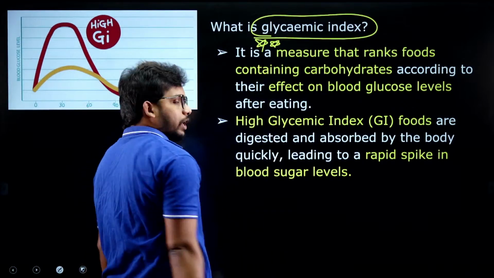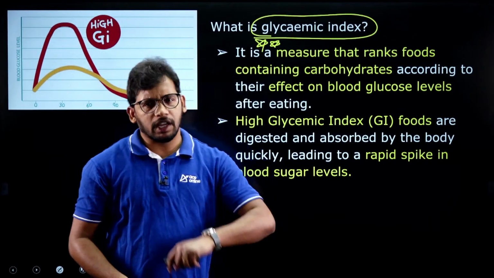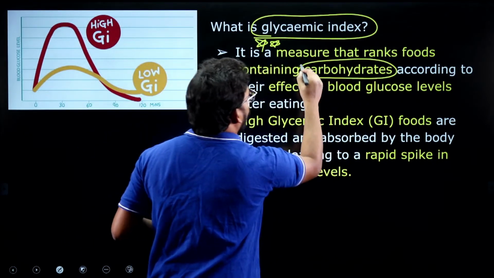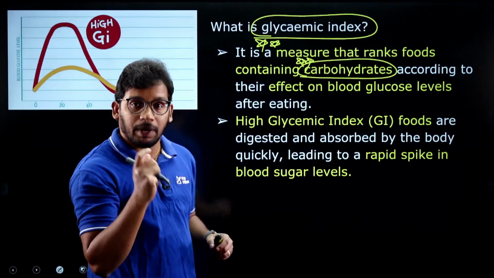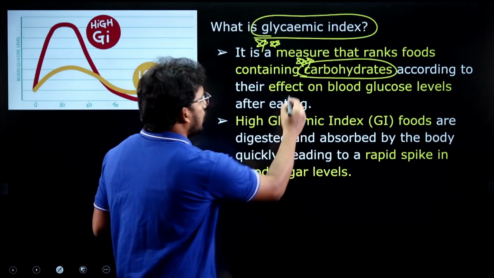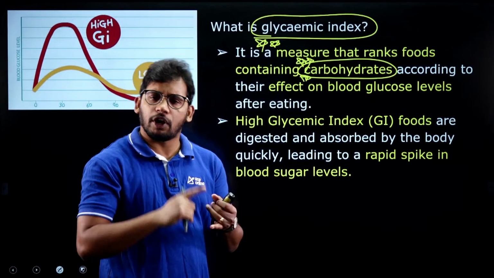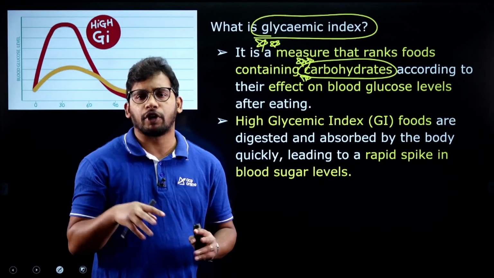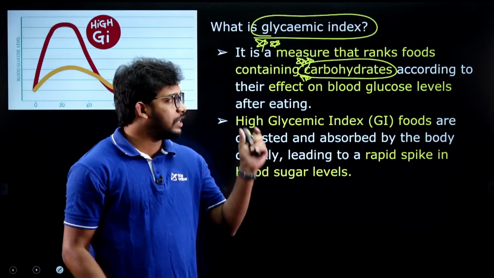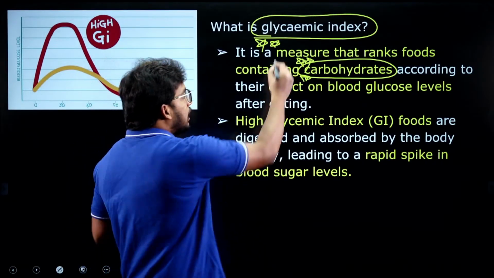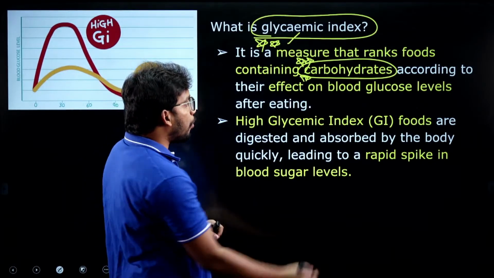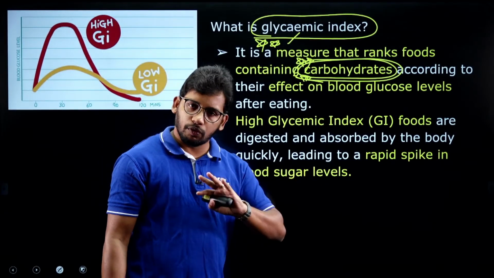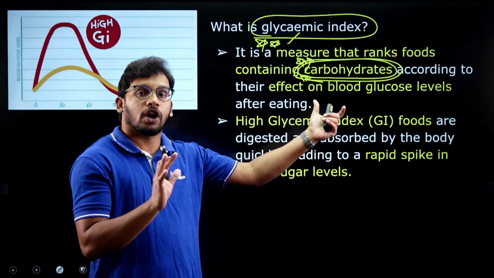So this is important. For any food, you take fruit, you take egg, you take milk, the glycemic index is measured based on the carbohydrates, very important. For every food, we have vitamins, proteins, nutrients, carbohydrates, and we will see different combinations. But this glycemic index measures the amount of carbohydrates only. It won't consider vitamins, nutrients, protein, or any other thing. It only considers the carbohydrates.